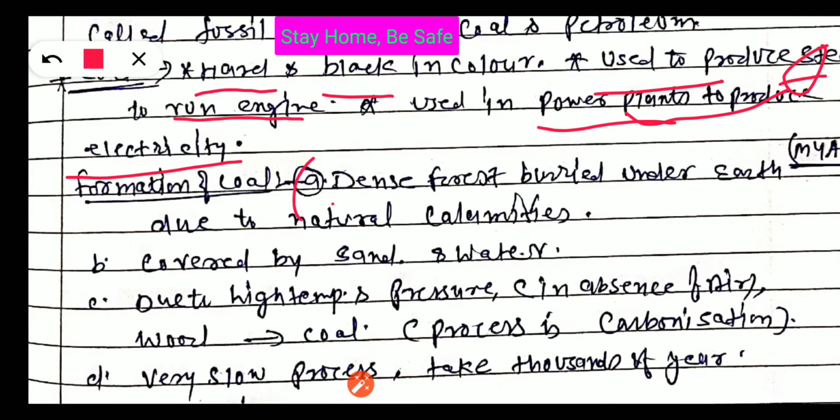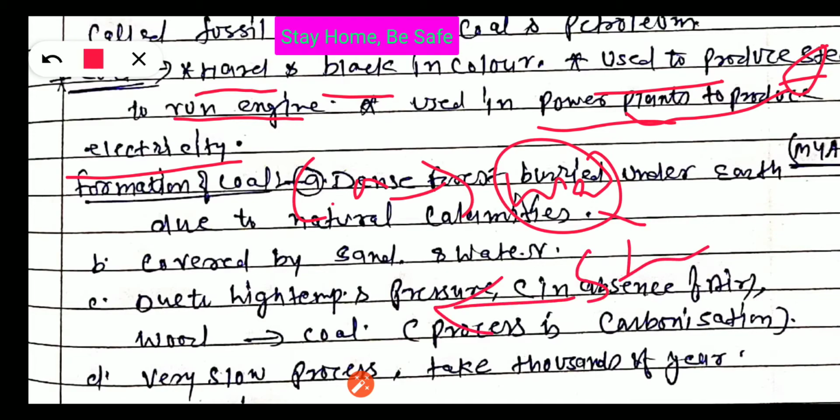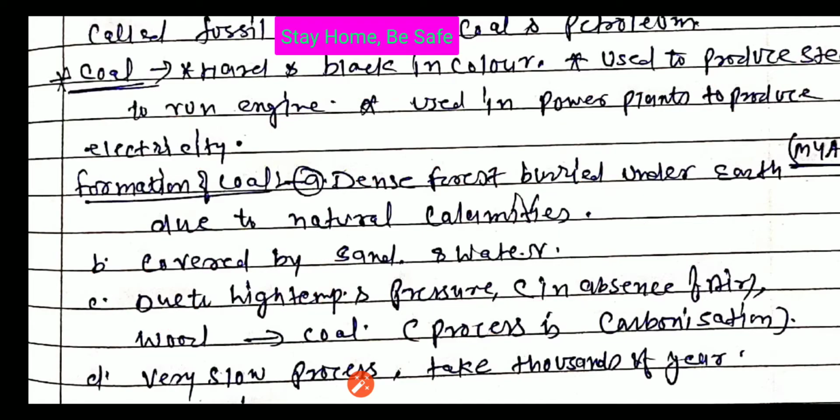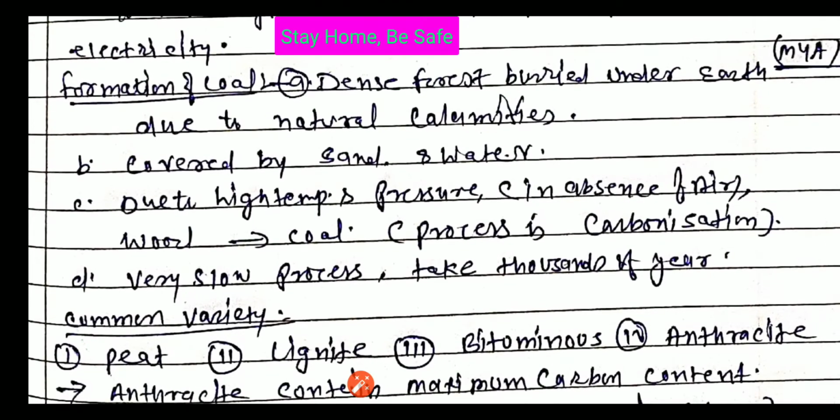How is electricity produced by coal? Coal provides energy to water. Water is converted into steam. Steam is applied on the turbine. The turbine will move and electricity will be produced. You will study different types of energy conversion in class 10th. So these are the uses of coal. Now, how was coal formed?